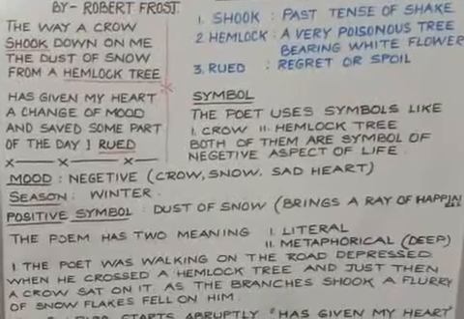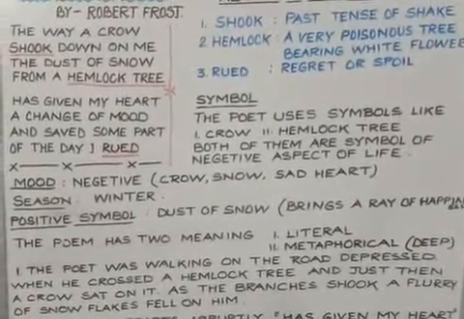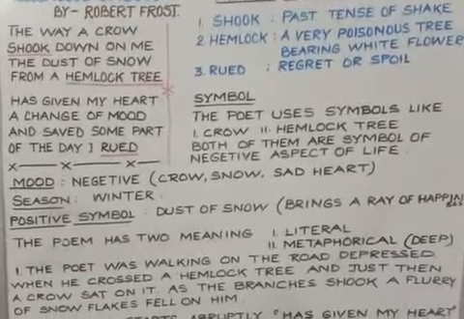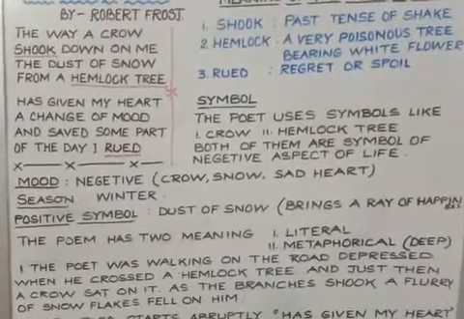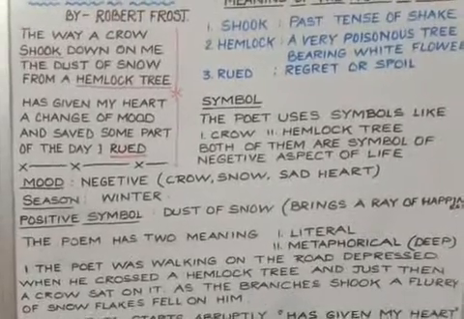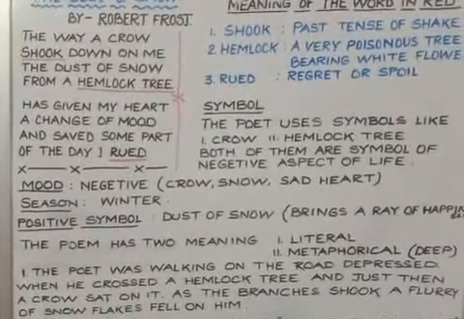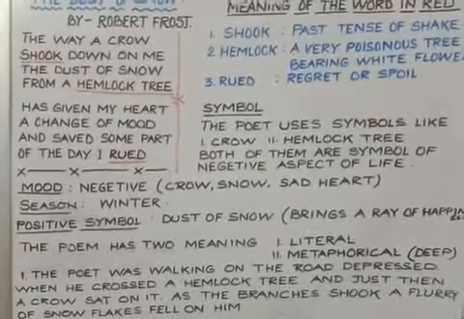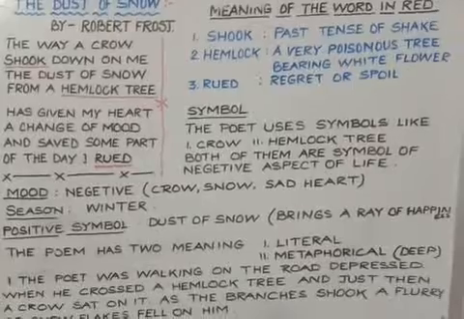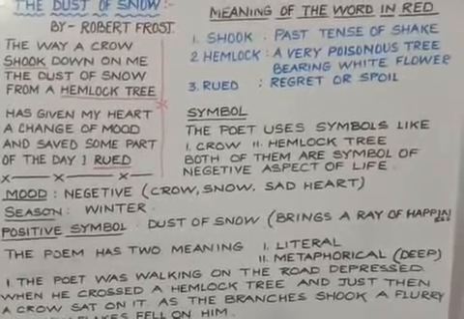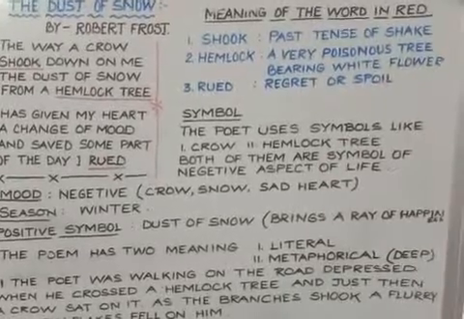The mood in this poem is negative because of words like crow, snow, sad at heart. Now crow I discussed. Snow again resembles a lifeless aspect of life. When a person dies, his body becomes cold.